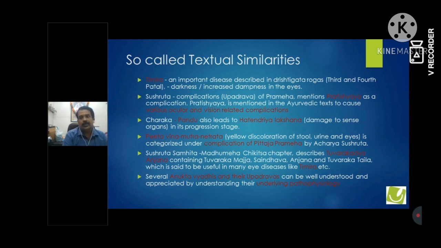Pita Vidmutra Netrata is called a complication of Pittaja Prameha in Sushruta. You can see the color of the retina changes to ischemic, so you can correlate with Pittaja Prameha. In Sushruta Samhita, there is one Anjan called Tuvarak Anjan, which can be related with Timir and again diabetic retinopathy. And last, our common answer to all these kinds of things is Anukta Vyadhi.